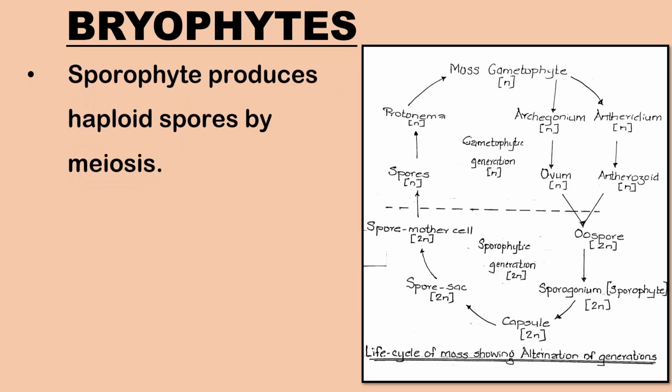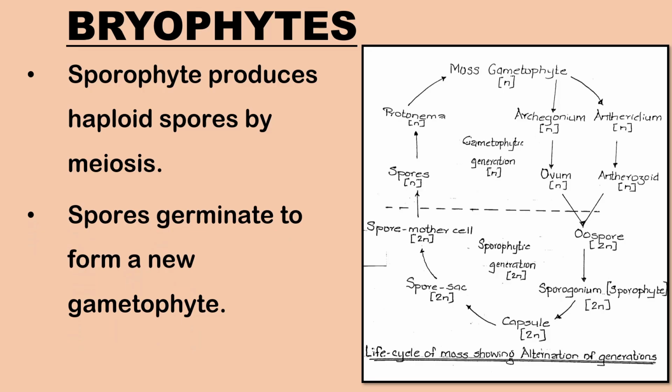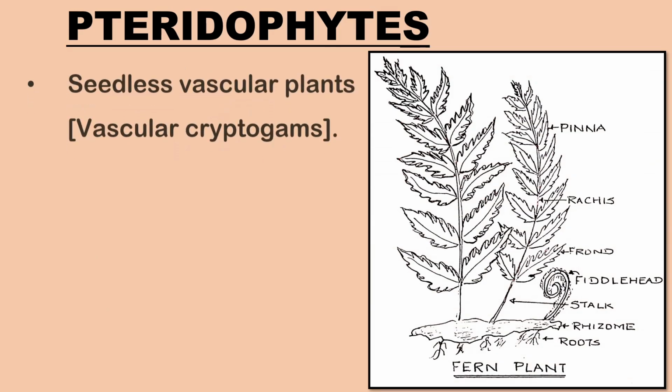The sporophyte produces haploid spores by undergoing reduction division. These spores, when released in a suitable environment, germinate to form a new gametophyte. Next are the pteridophytes.